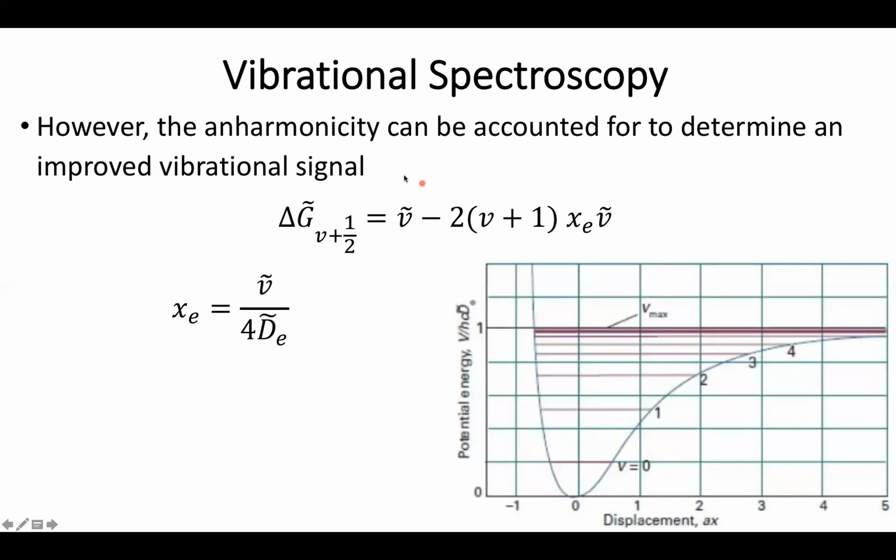So I have my vibrational constant, but I also have this correction term where it's minus twice the vibrational state plus one times the anharmonicity. So it is worth noting that this means the anharmonicity will play a role even if I'm exciting out of the ground state. So one of the things to make note of is that even if you're in the ground state, you should account for the anharmonicity.